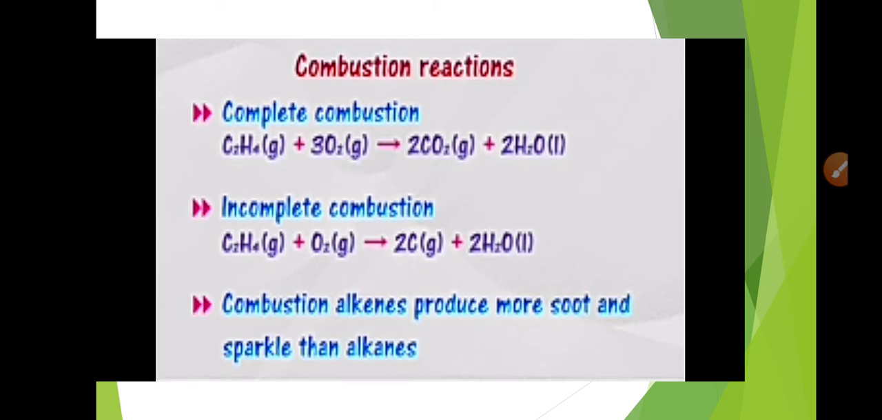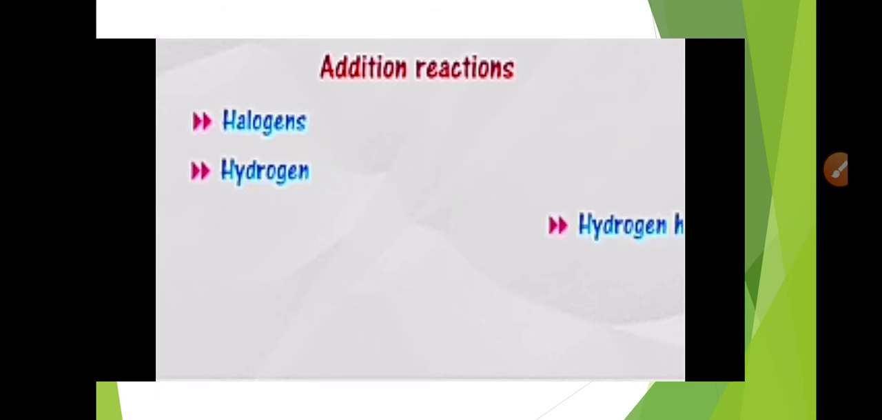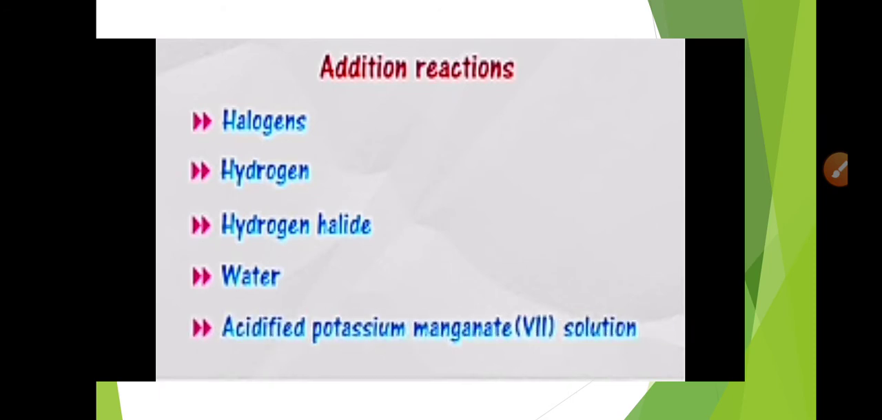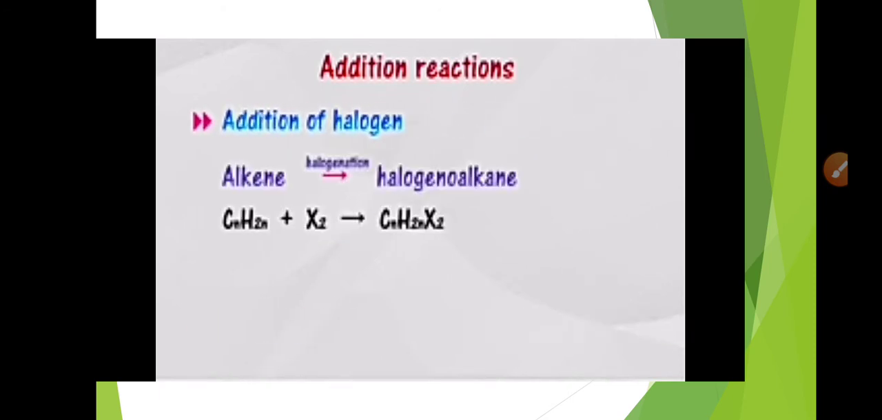Now coming towards the addition reactions of the alkenes. These can be halogenation reactions, or we can add halogens, hydrogen, hydrogen halide, water, and acidified KMnO4. Addition of halogen: when halogen is added, alkene produces halogenoalkane as shown in the general and the specific equation.